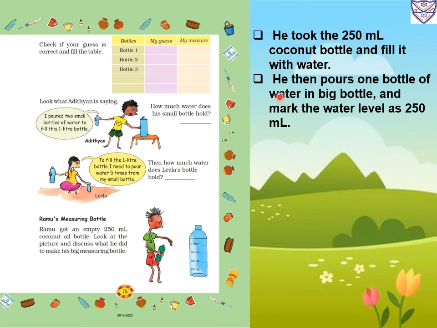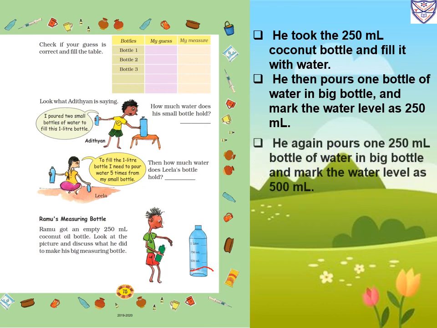So the first time he fills the 250 milliliter bottle with water. He then pours one bottle of water into the big bottle and marks the water level as 250 milliliter. So first he will pour the water, and he will mark the water level at 250 milliliter.